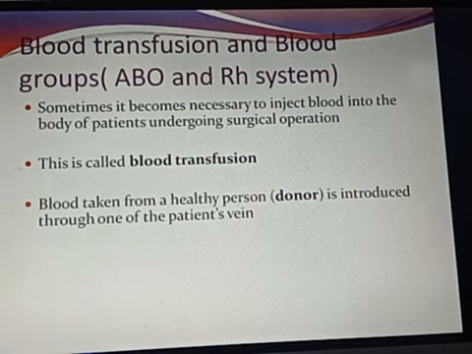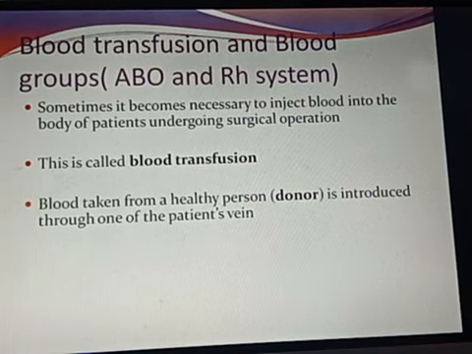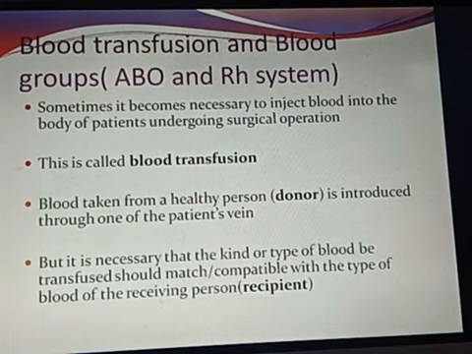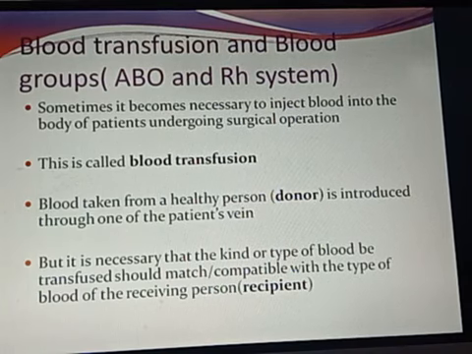Blood taken from a healthy person, that is the donor, is introduced through one of the patient's veins. As I have told you, the healthy person who donates the blood is termed as donor. From one of the veins of that donor's body, blood is taken out and collected in a closed bottle. But it is necessary that the type of blood to be transfused should be matched, or compatible, with the type of blood of the receiving person.